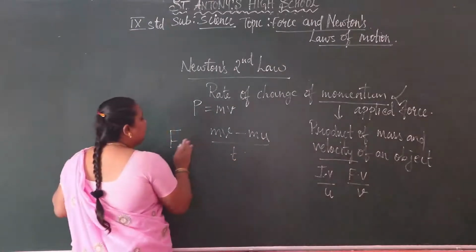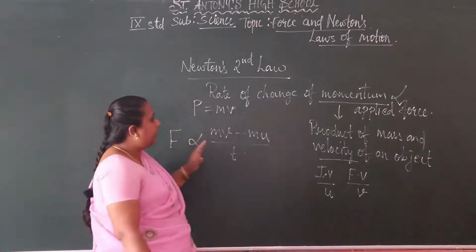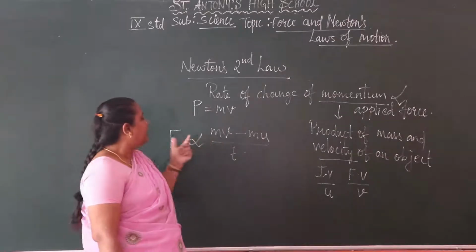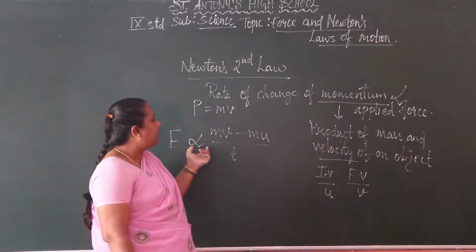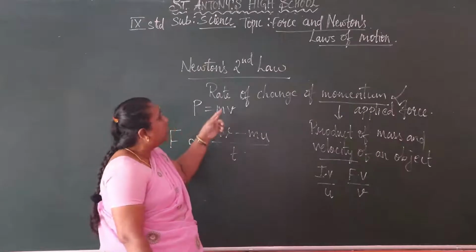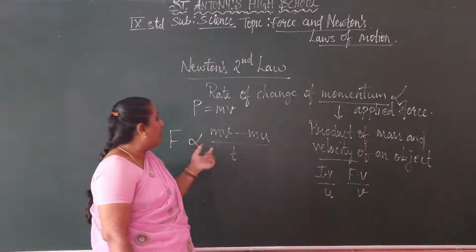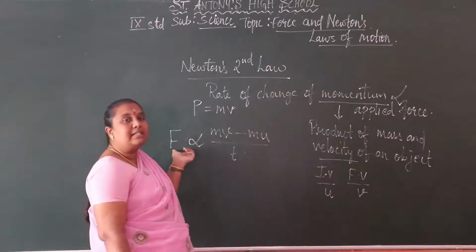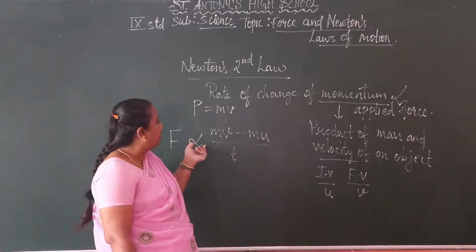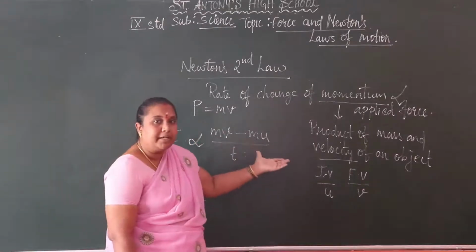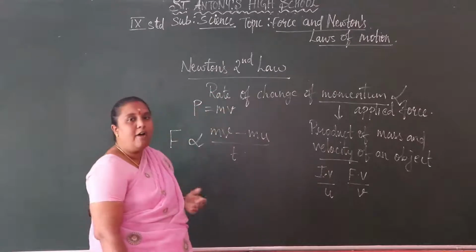The applied force is directly proportional to the rate of change of momentum. This is Newton's second law of motion.